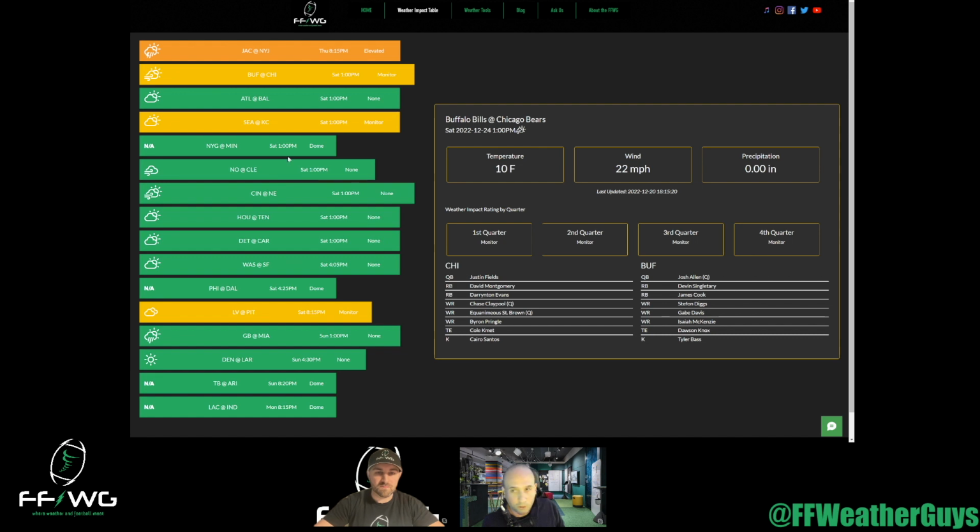And then finally, two notable mentions. The Seattle Seahawks at the Kansas City Chiefs. This is a cold weather game, but not so much wind. And similar in nature on Saturday night, we're looking at the Las Vegas Raiders at the Pittsburgh Steelers. And again, this is a game where we're going to see extremely cold temperatures, but not really significant strong winds.